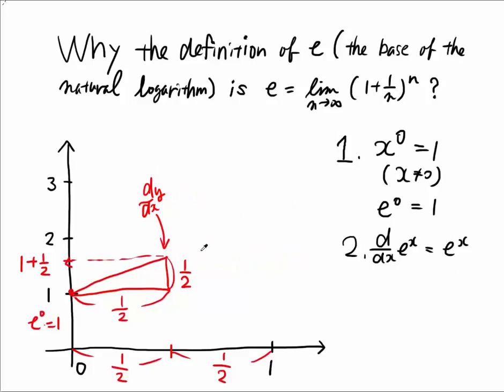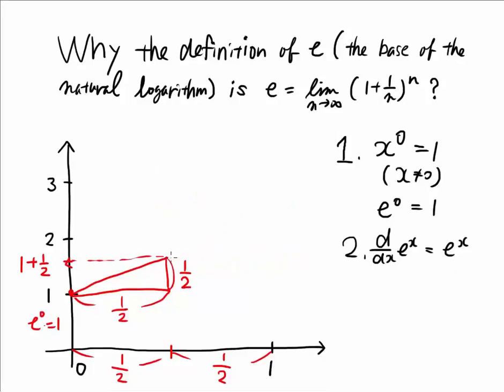Okay, this is the point. Let's do it again. At this point, the derivative is 1 plus 1 over 2, and then go 1 half. The derivative times dx is this height, that means 1 plus 1 over 2 times dx, 1 over 2.